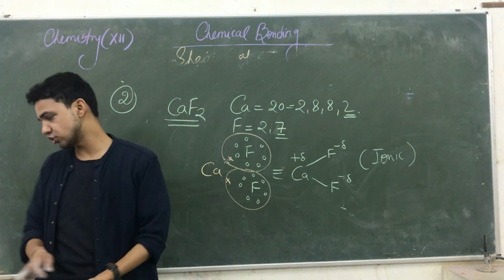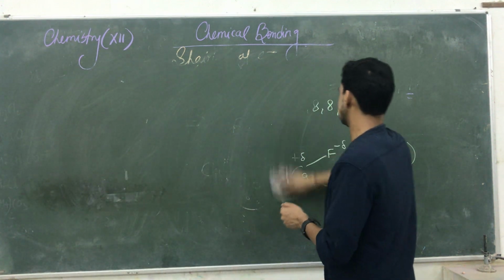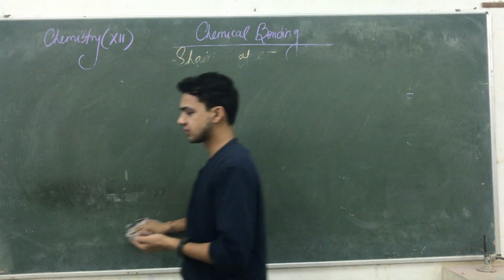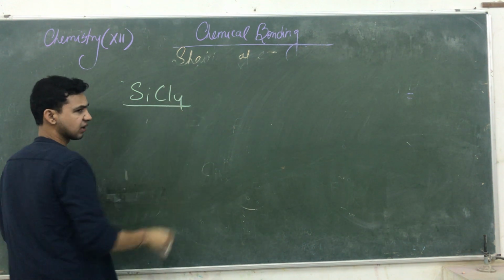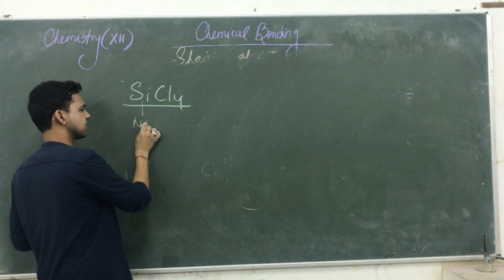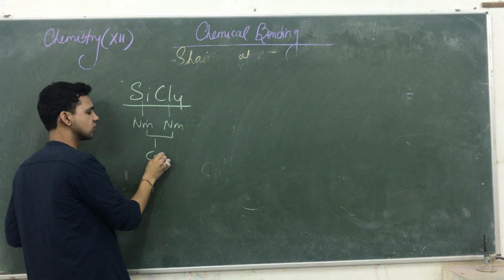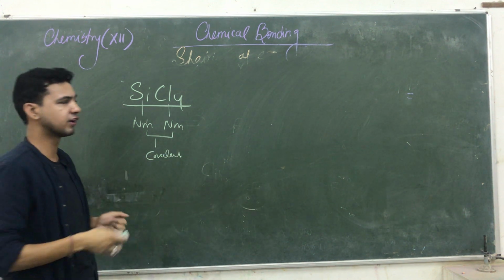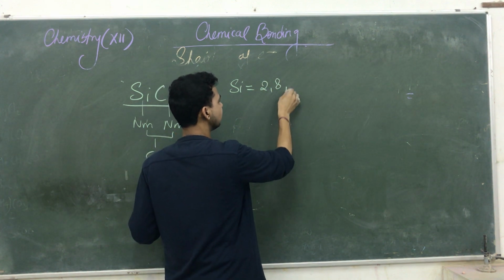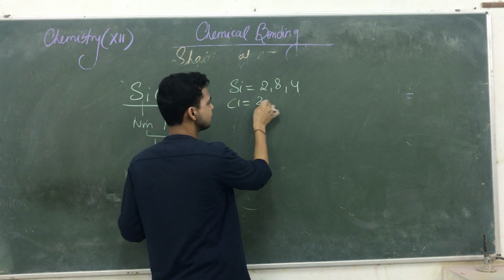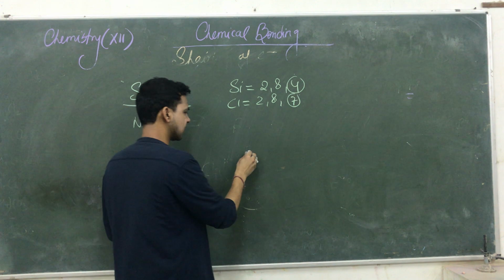And the next example I am showing you. The next compound is SiCl4, silicon tetrachloride. What is silicon? It is a non-metal, and chlorine is a non-metal. And when the bond is formed between non-metals, that bond is a covalent bond. आपने पहले आइडेंटिफाई कर लिया, चलो कोई बात नहीं, इसको ड्रॉ करते हैं. Silicon is 14, that is 2, 8 and 4, and chlorine is 17, that is 2, 8 and 7. So we are going to draw silicon here.